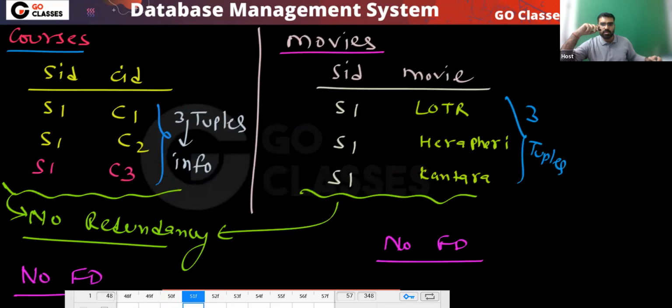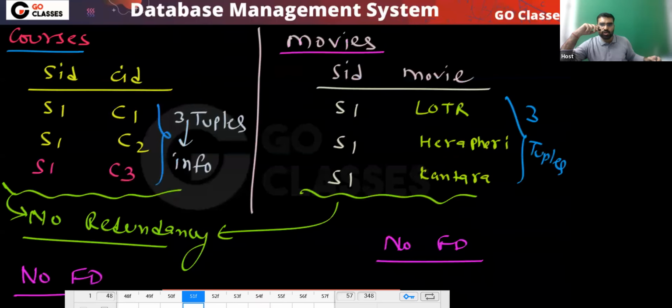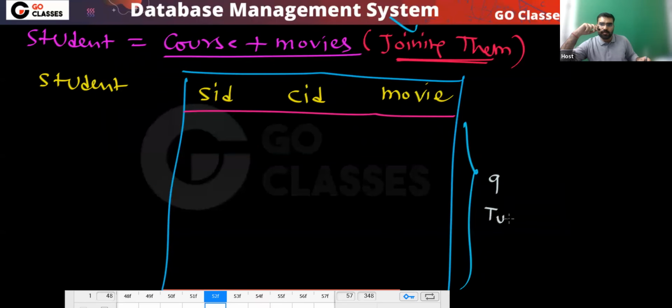Then there will be, okay, so natural join, yes or no? You are doing the natural join. So now how many tuples will be there if you do the natural join? There will be 9 tuples. Okay, redundant information you will get.